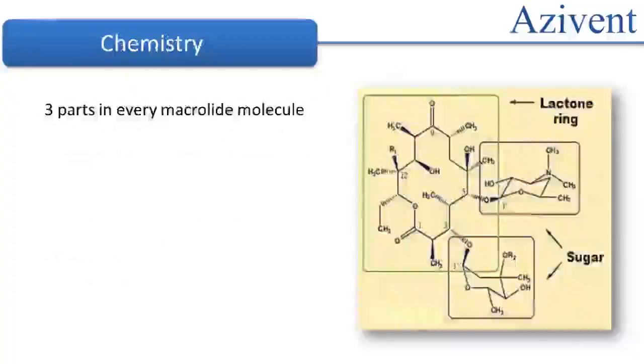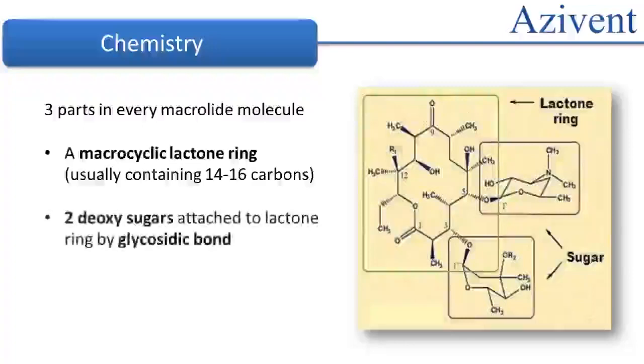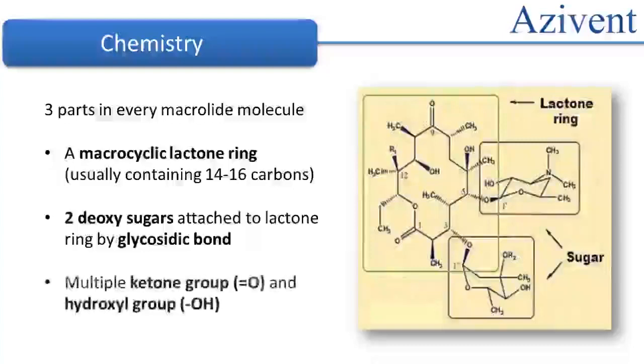Every macrolide molecule consists of three characteristic parts. First is the macrocyclic lactone ring, which usually consists of 14 to 16 carbon atoms. Attached to this lactone ring are two deoxy sugars with a glycosidic bond. They also contain multiple ketone and hydroxyl groups.